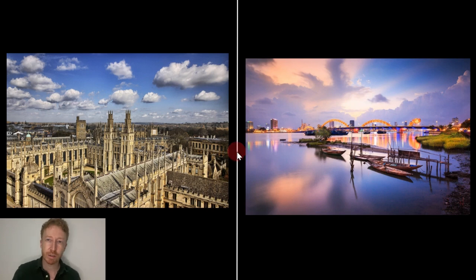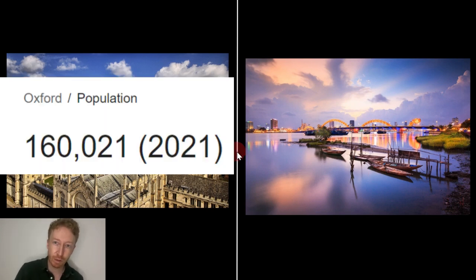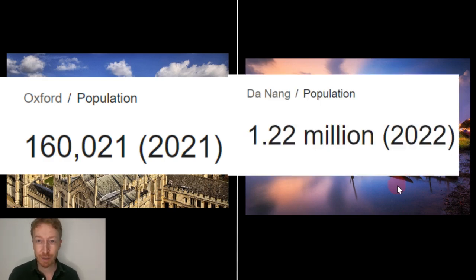Oxford only has around 150,000 people who live there. On the other hand, Da Nang has more than 1 million people. More than 1 million people live in Da Nang. So the population of Da Nang is far bigger than the population of Oxford.